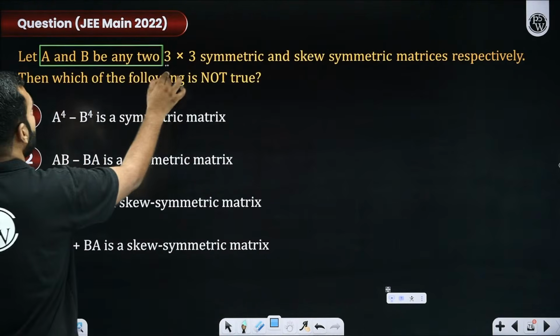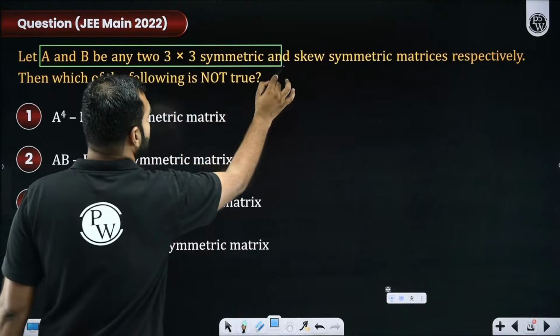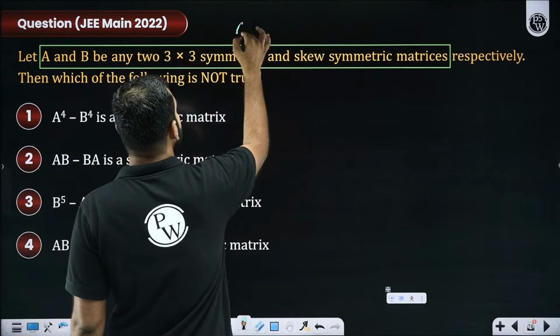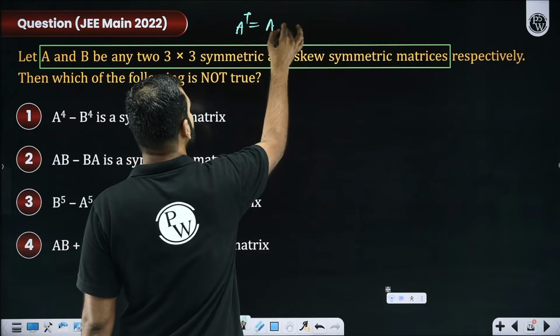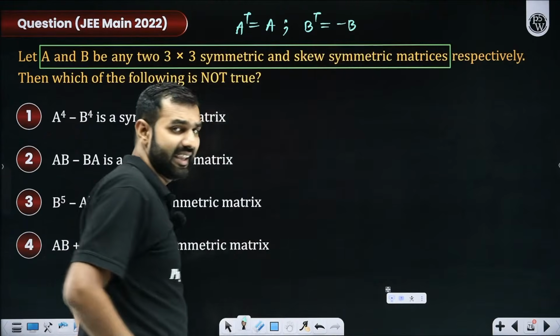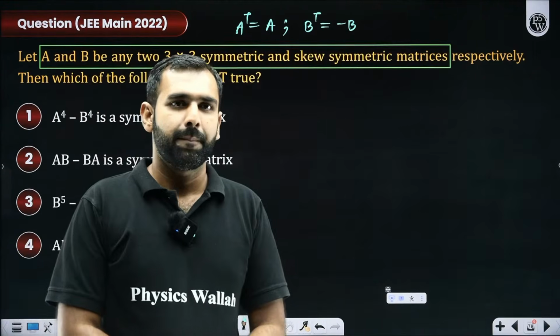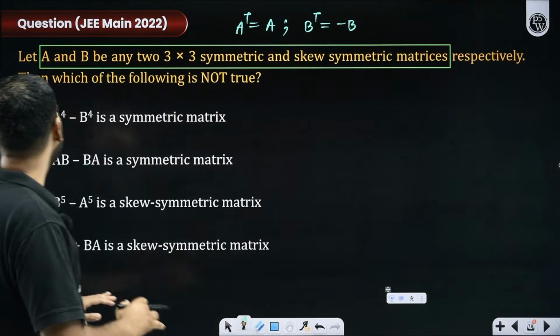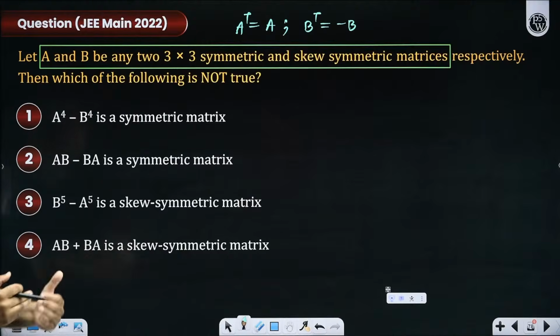A and B are any two 3x3 symmetric and skew symmetric matrices. Now, the moment you read it, what do you understand? Sir, if A is symmetric, we know A transpose is A. And if B is skew symmetric, we know B transpose is minus B. Can I conclude that? So far, everyone comfortably getting this? Then, I am told which of the following is not true. So, I have to go option by option.